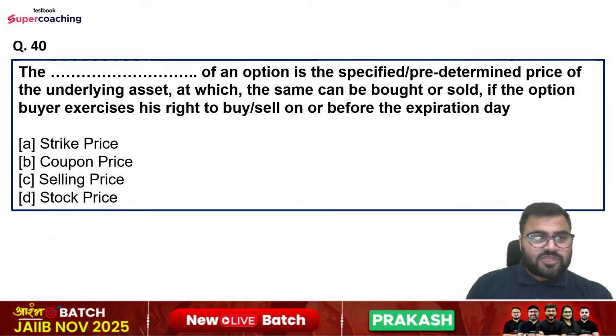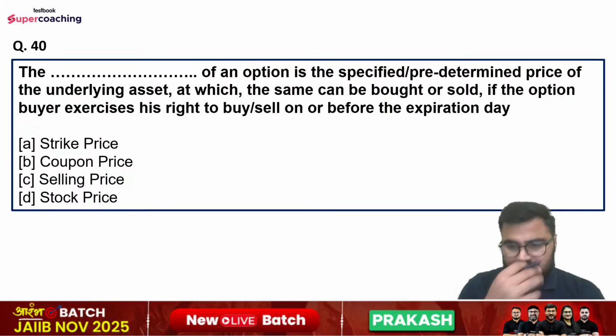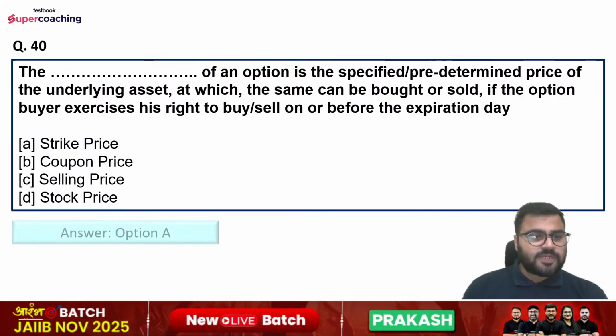Question number 40th is, fill in the blanks: the price of an option in the specified date is the predetermined price of the underlying asset at which the same can be bought or sold if the option buyer exercises his right to buy or sell on or before the expiration day. Options are strike price, coupon price, selling price, or stock price. So right answer is option number A here. Got it? That is strike price.